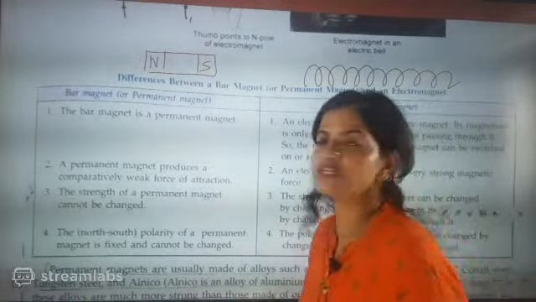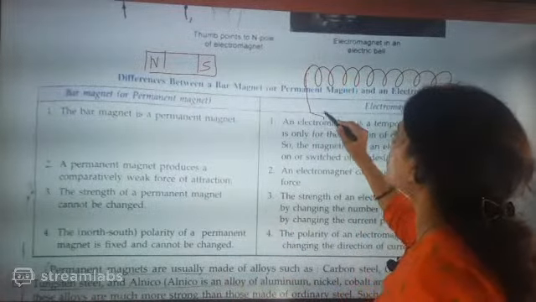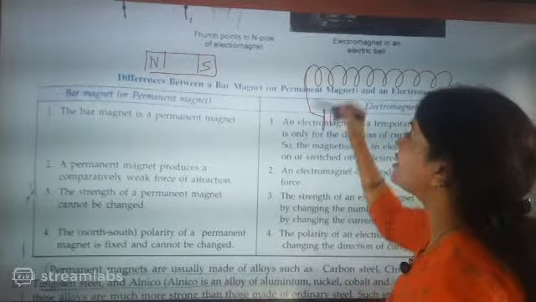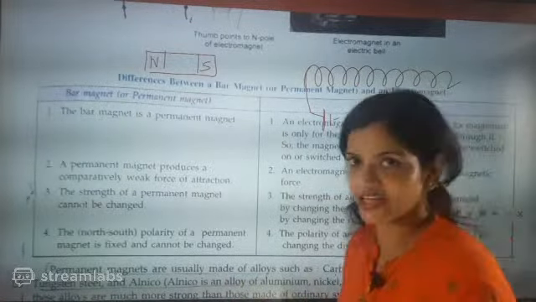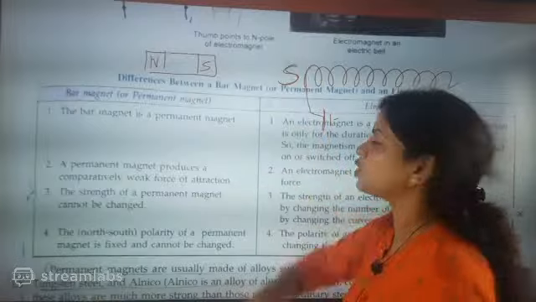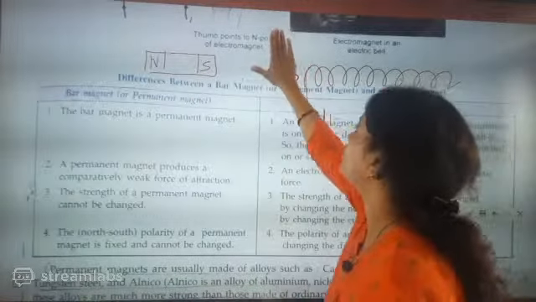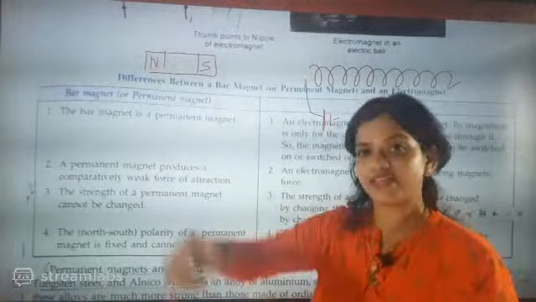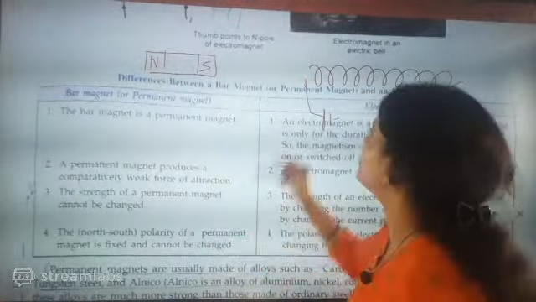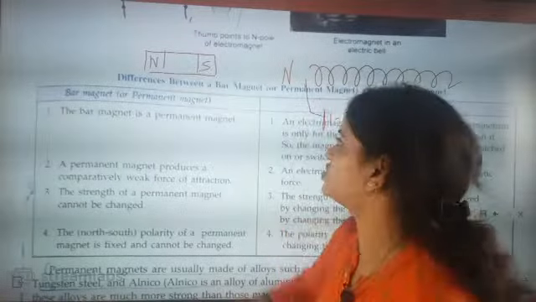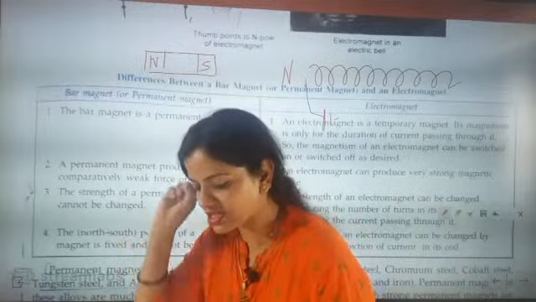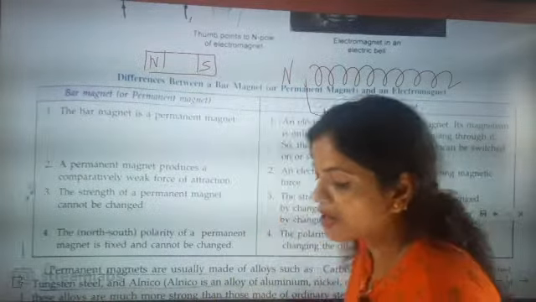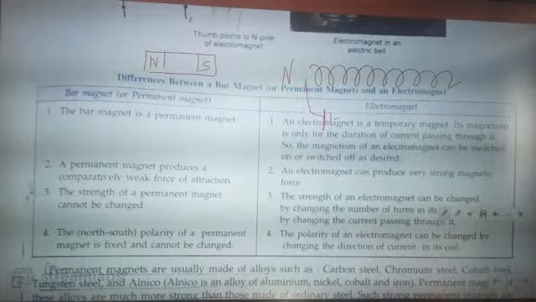How does polarity change? If you allow current to flow through it in a clockwise direction, it will generate a south pole. But if the current flows in an anti-clockwise direction, it will generate a north pole. So its polarity can change, meaning north pole and south pole can change. But in a bar magnet, the north pole and south pole can never change.